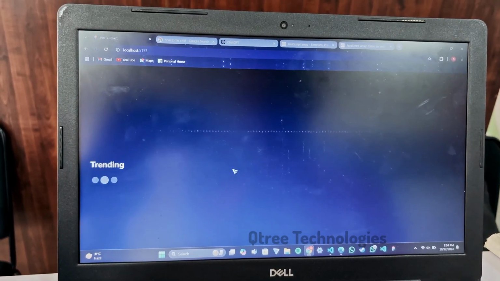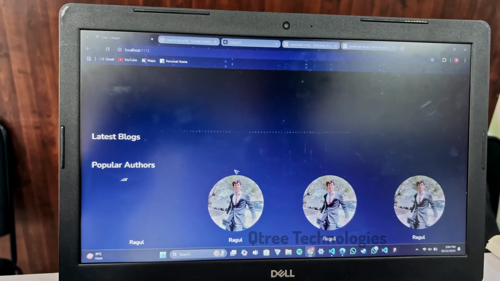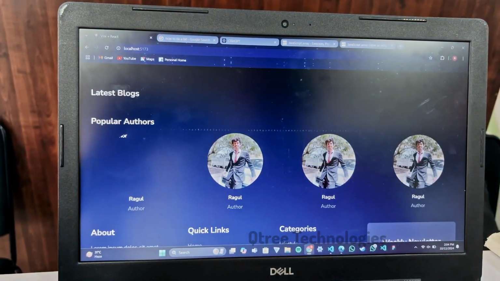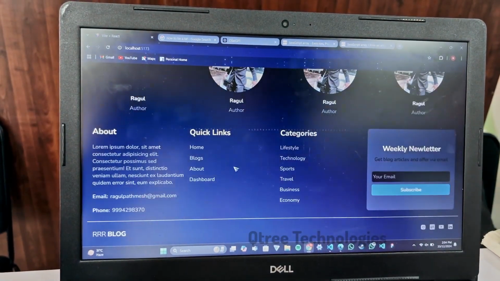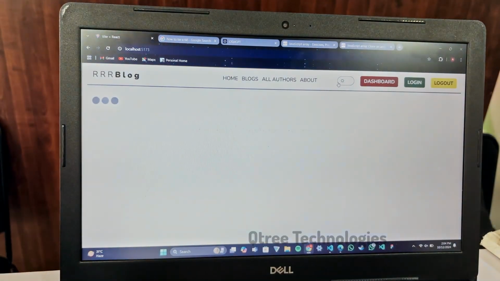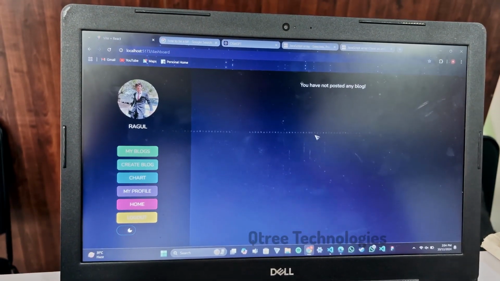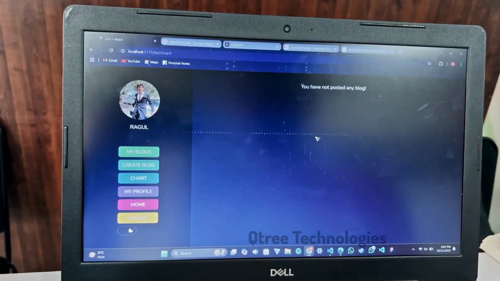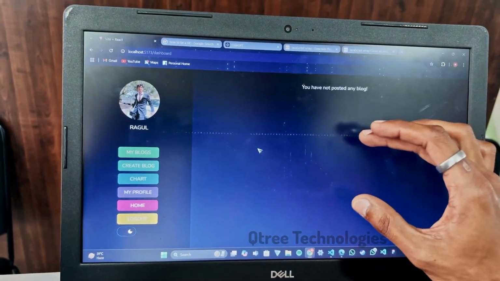Home page is nothing but your posts. I have used card options here for latest blogs. Authors shows your image and your other details. Next, I have used a dark theme and a light theme too here. Next is my dashboard. Dashboard is nothing but personal information about me, and my blogs, which means the blogs I have here.